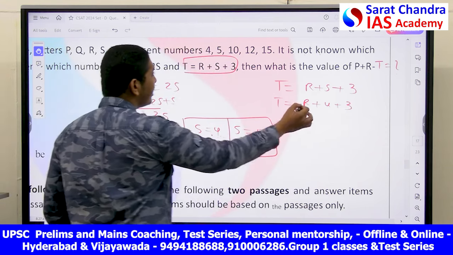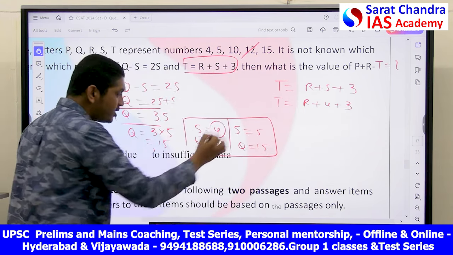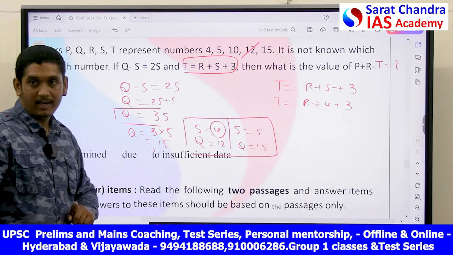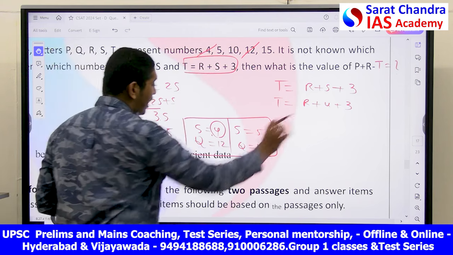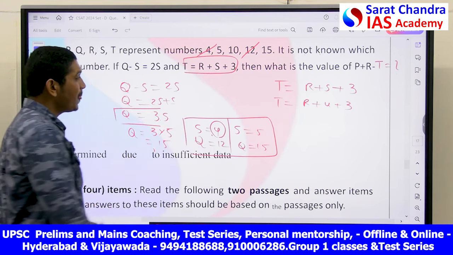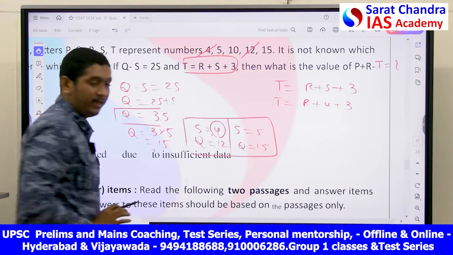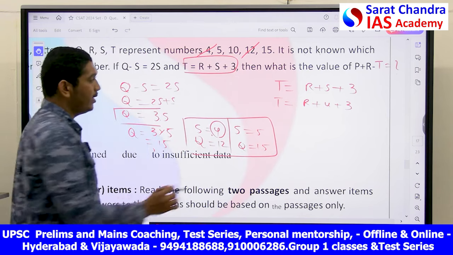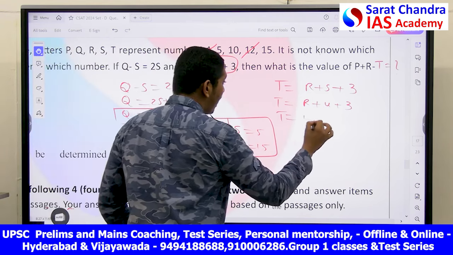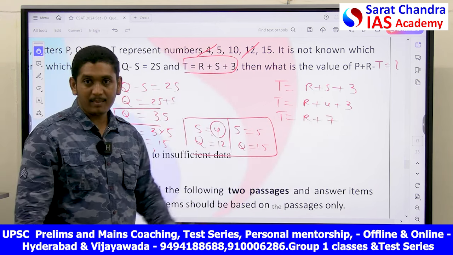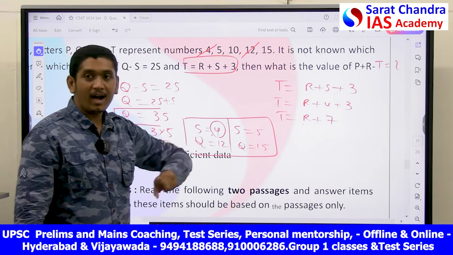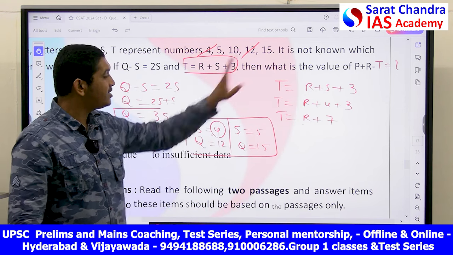Here, R cannot be 12 because when S is 4, Q is 12. And 4 is also done because I have put S is equal to 4. So what could R be? T is equal to R plus 7.